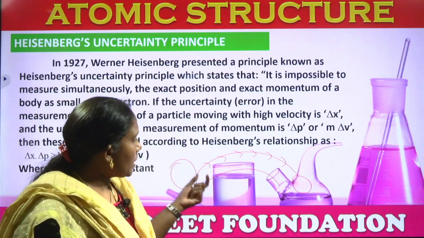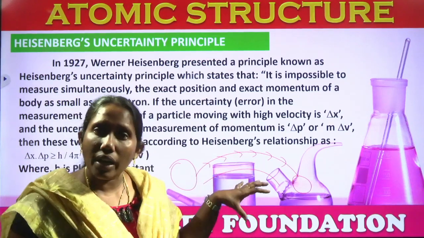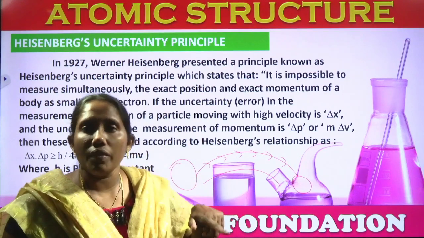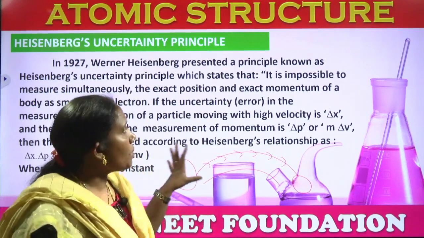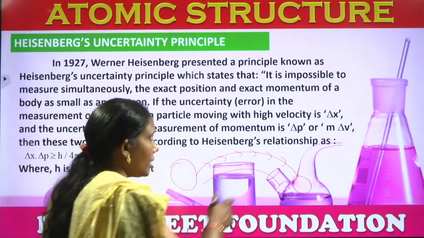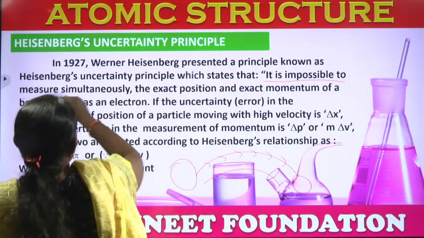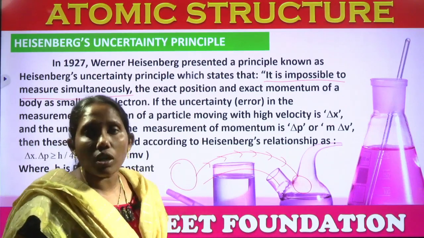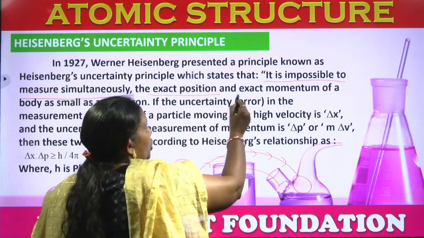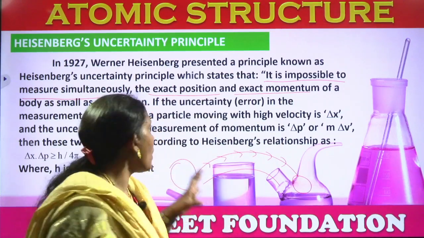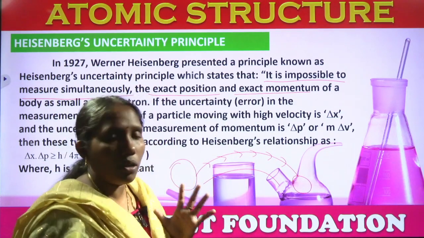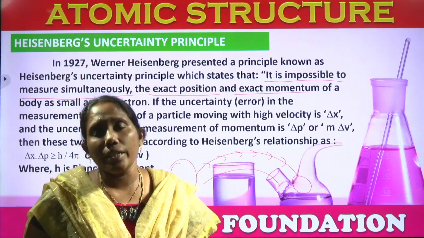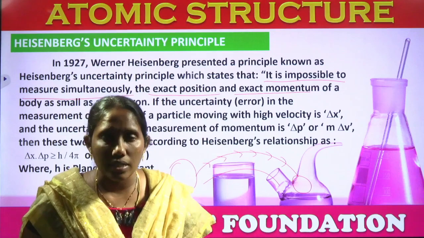At the same time, we cannot track where the electron is when it is revolving around the nucleus. So that is Heisenberg's uncertainty principle: it is impossible to measure simultaneously the exact position and exact momentum of a body as small as an electron. Any such body, we cannot track its exact position and its momentum. That is Heisenberg's uncertainty principle.